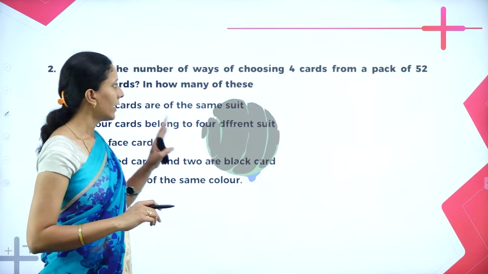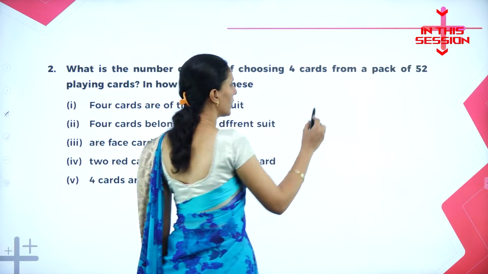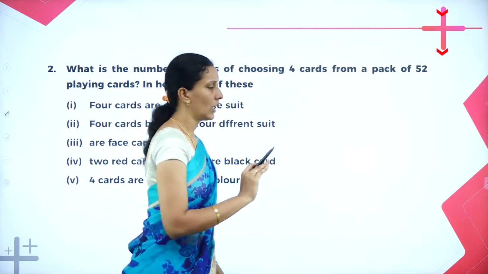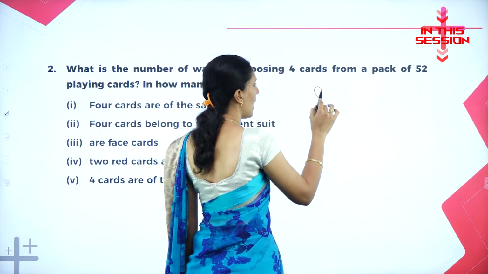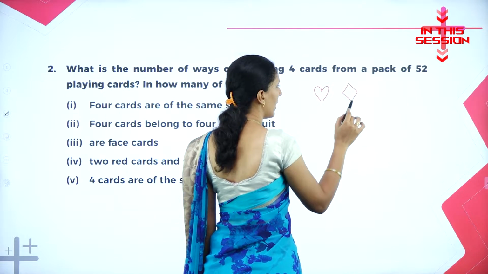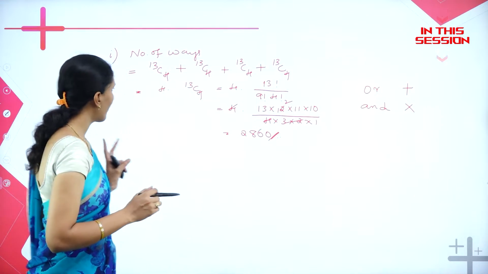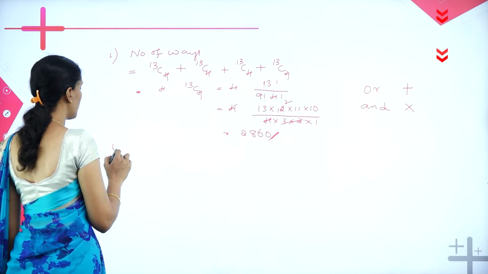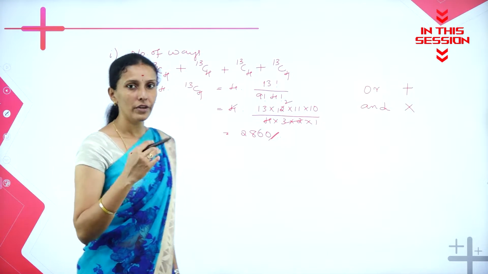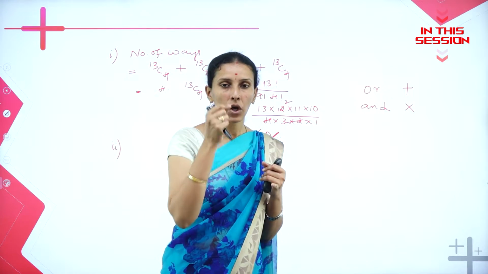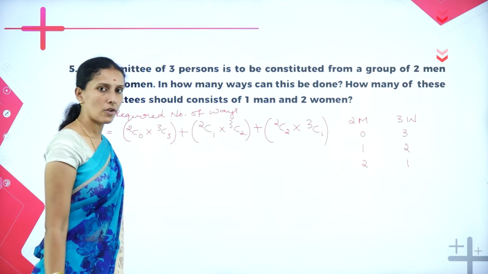So now, in a pack of 52 cards, you have 4 shapes. That is, one is heart, another one is diamond, club and spade. So therefore, how can I write this? So my second sub question is 4 cards of different suit. That means I have to select one card from each. So these are the possibilities.